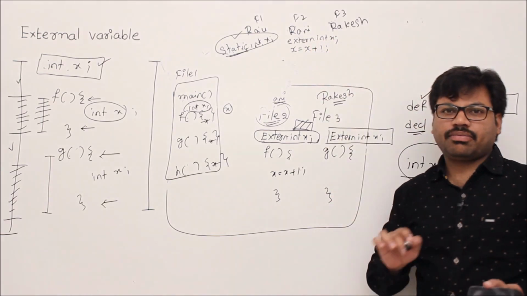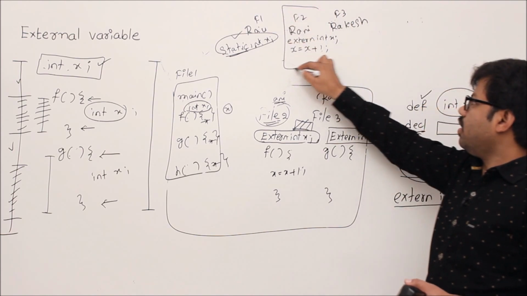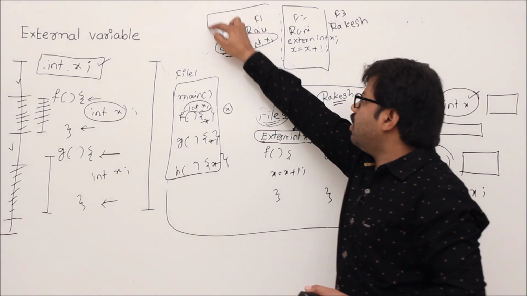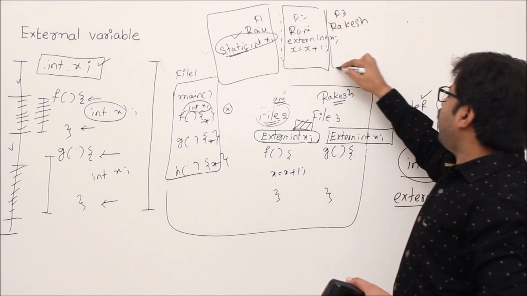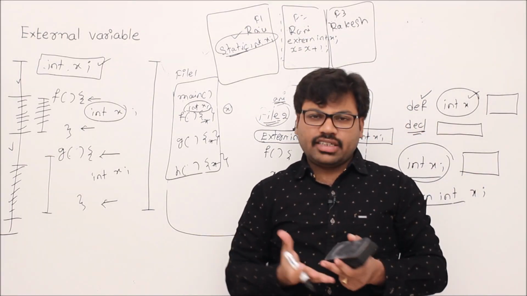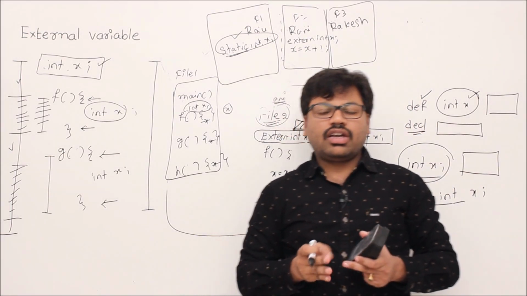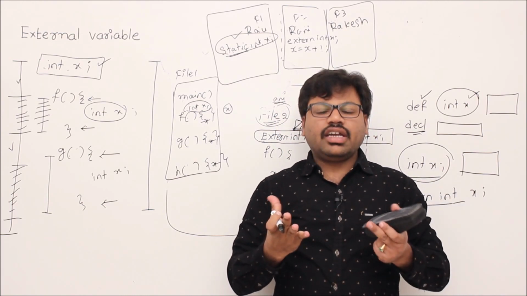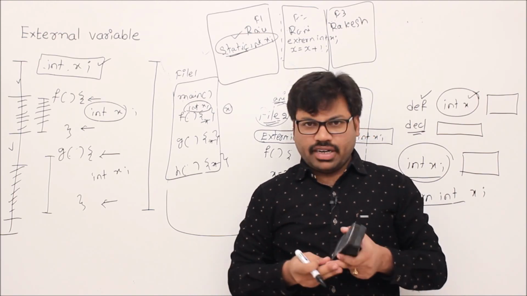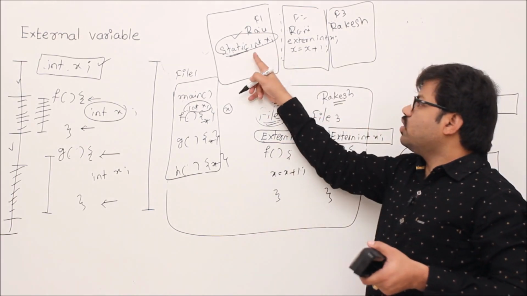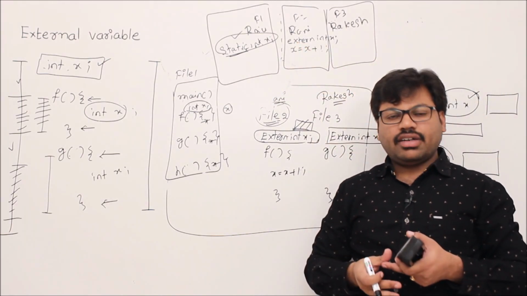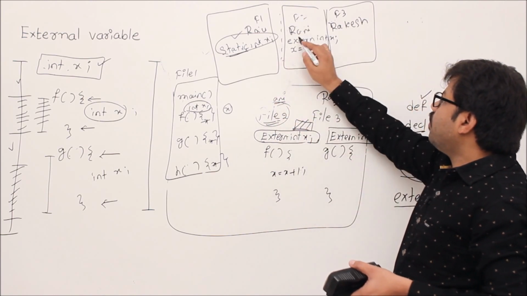Then what happens, we'll see. While compilation, this is a separate translation unit, right? This file is a translation unit. Rakesh's file is also another translation unit. They are all different translation units. What is a translation unit? I will tell you. A translation unit is nothing but an independent unit of module which can be compiled independently. That's why Raju's file, Rakesh's file, Rani's file can be independently compiled.